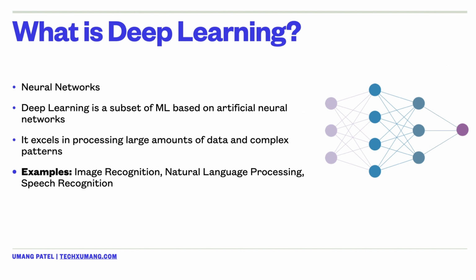And so deep learning is basically a subset of ML, or machine learning, that uses these artificial neural networks in order to model and understand complex patterns in large data sets. These networks are composed of multiple layers that progressively extract higher level features from raw input. Deep learning is particularly effective in tasks such as image recognition and natural language processing, which is one of the reasons of how generative AI stemmed.